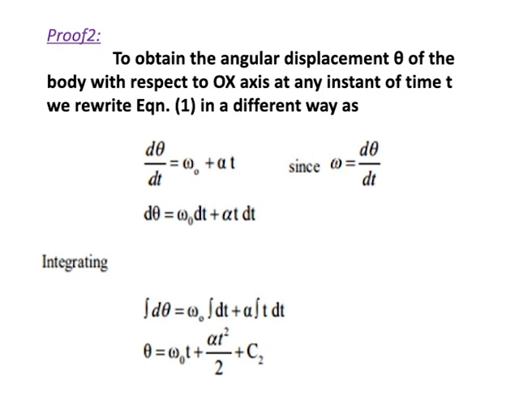So theta is equal to omega naught t plus alpha t square by 2, that is the second equation. So theta is equal to omega naught t plus half alpha t square. This is the second proof.